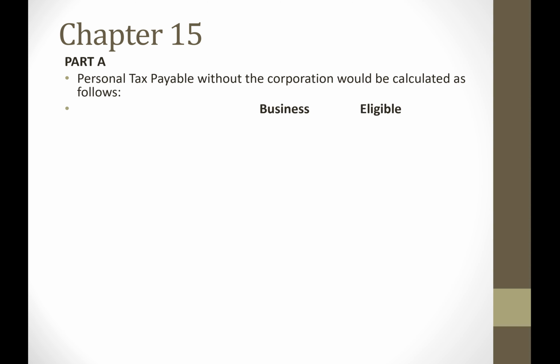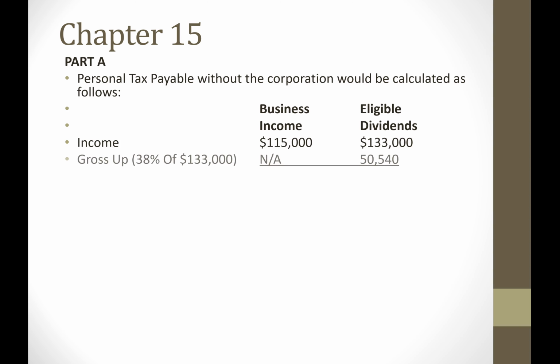Now, there's 2 streams of income. There's the business income and also the eligible dividends. So let's take a look at the 2 amounts. The business income is $115,000. The eligible dividends are $133,000. So if this was earned individually, the individual will have to gross up the eligible dividends, and currently, as of 2019, the gross up is 38%, and so this would be their taxable income.